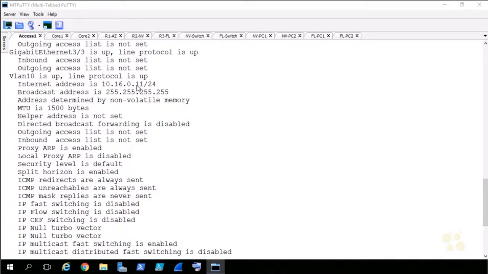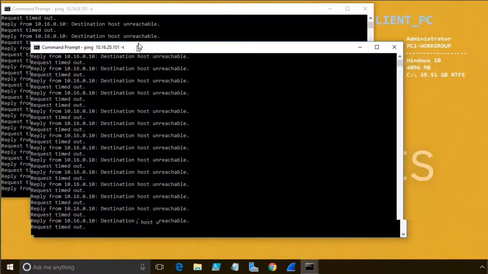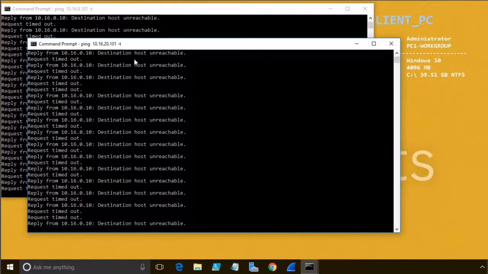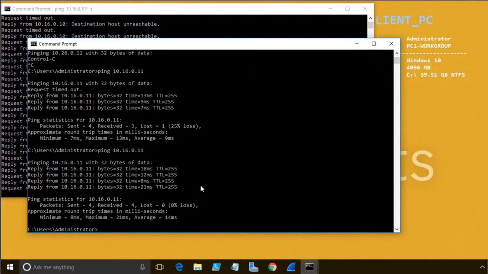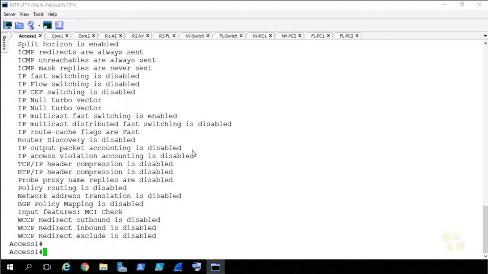Let's see if we can ping the 0.11 address from our client PC. You're going to probably see me bouncing back a lot to do this as I work my way out. I'm curious whether or not I can get to any of the first hop routers out of this initial switch here. So that's good. That means I'm able to get a ping back from the access switch. That's looking pretty good. Let's jump back over here. So we know that VLAN 10 is working. That's a good start. While I'm on access 1, I'm going to do a show VLAN brief here as well.